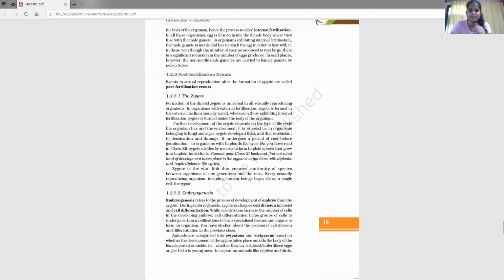Now let's discuss the post fertilization events. That is the things that are going to take place later on after the syngamy has taken place. So uske baad kya banega? Ek single cell which will be called a zygote. Now all the sexually reproducing organisms, be it in external medium or in internal medium, are now going to showcase two things. One is cell division and then cell differentiation. So this cell division and cell differentiation comes under embryogenesis.